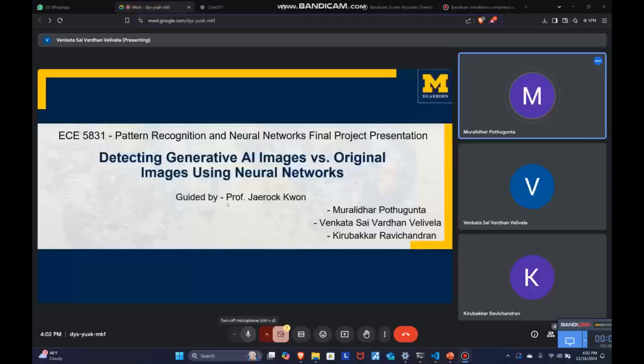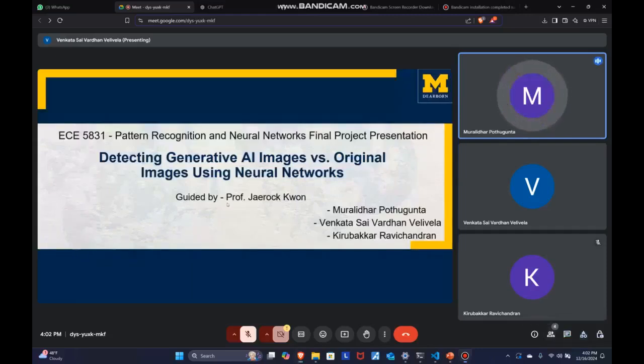Hello. Our project is detecting generative AI images versus original images using neural networks. Our teammates are myself, Muralidhar Potugunta, and my teammates Venkatasai Vardhan Velivela and Kribakar Ravichandran. Let's get to the introduction.